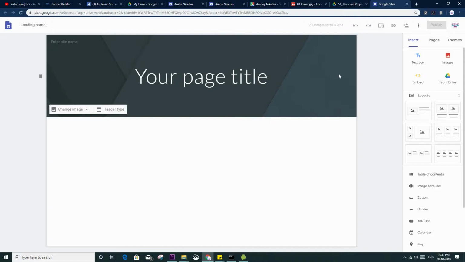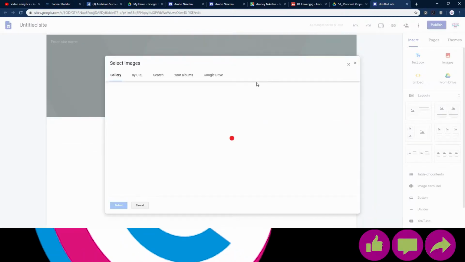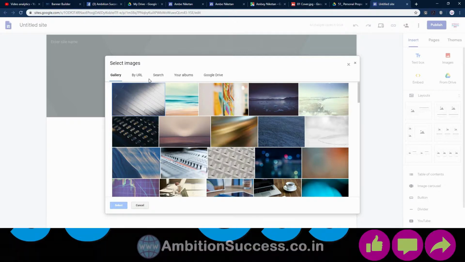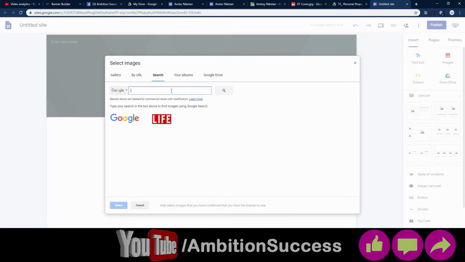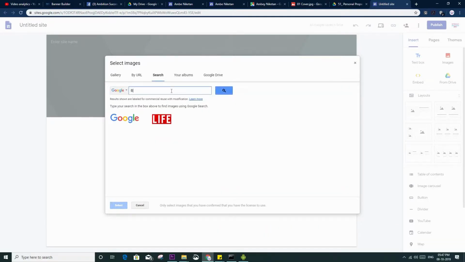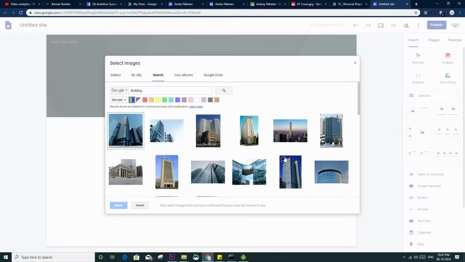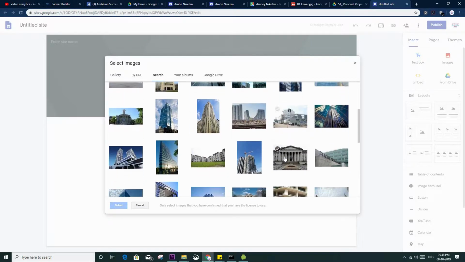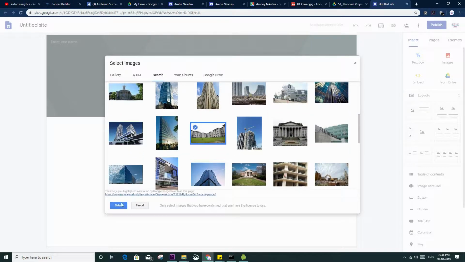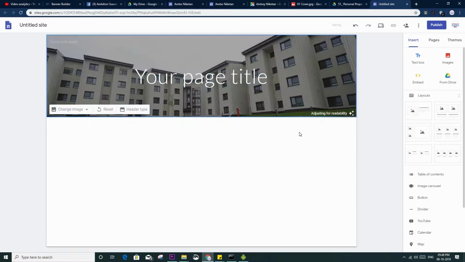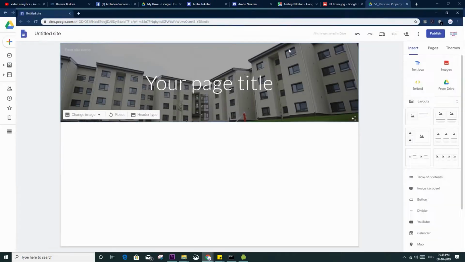So now what I have to do, I have to give a photo here. So how can I do that? I can use, like this, search Google, like this. I will select some relevant image here.